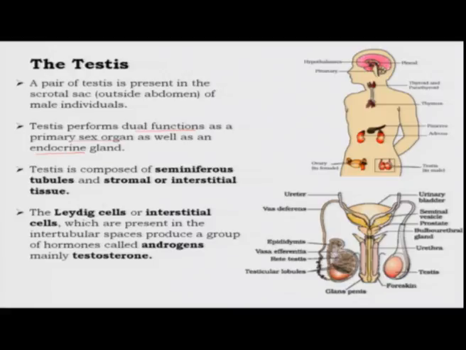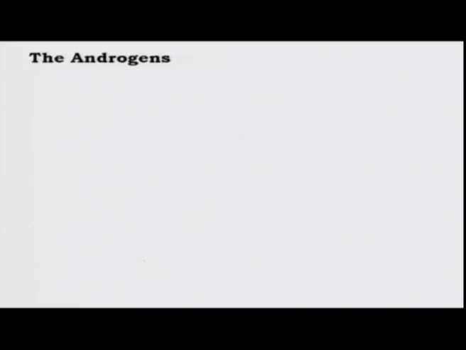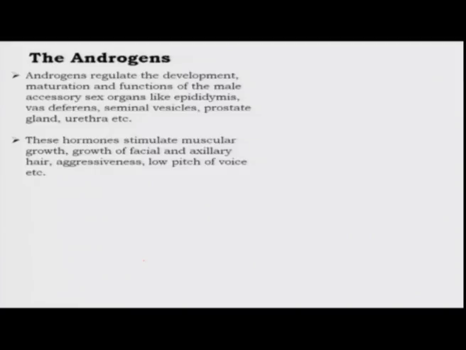So, the testes are composed of seminiferous tubules, and the Leydig cells are the ones that produce steroid hormones called androgens. The main hormone is testosterone. Now, androgens regulate a lot of functions. They regulate the functions of the male accessory sex organs, which are the epididymis, the vas deferens, the seminal vesicles, all required for producing the semen and the sperm, and also the prostate gland and the urethra, etc.